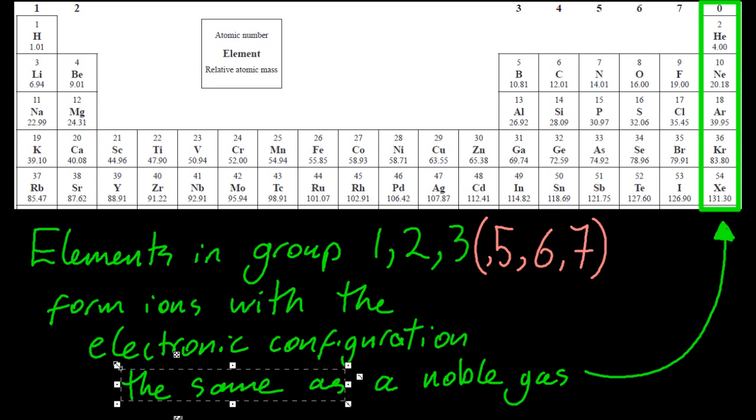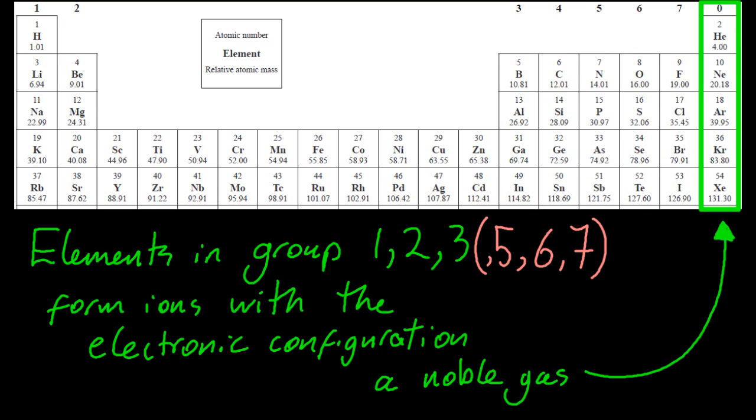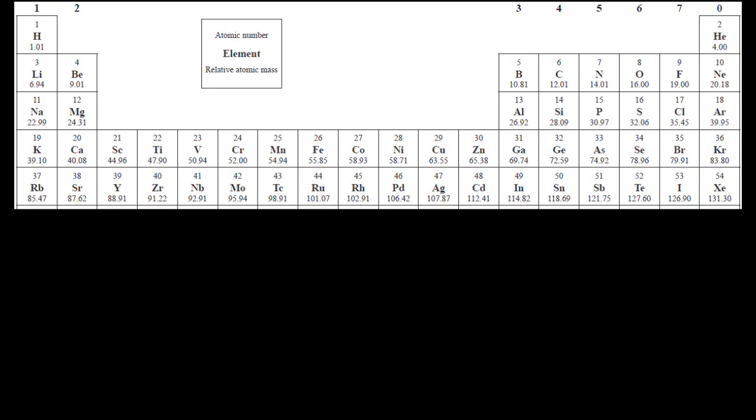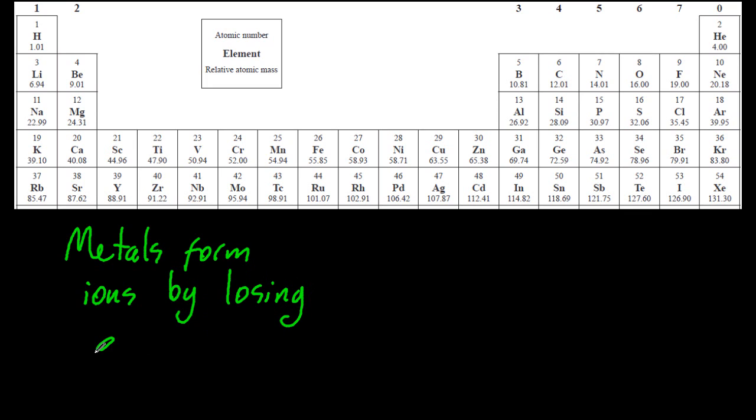Now, instead of saying same as noble gas, we can say isoelectronic. That means the electronic configuration is isoelectronic to a noble gas. Iso, same, electronic, electrons. So the same electrons. Now these groups 1, 2 and 3 form ions. Since they're metals, what do metals do? Metals like to lose electrons. So metals form ions by losing electrons.